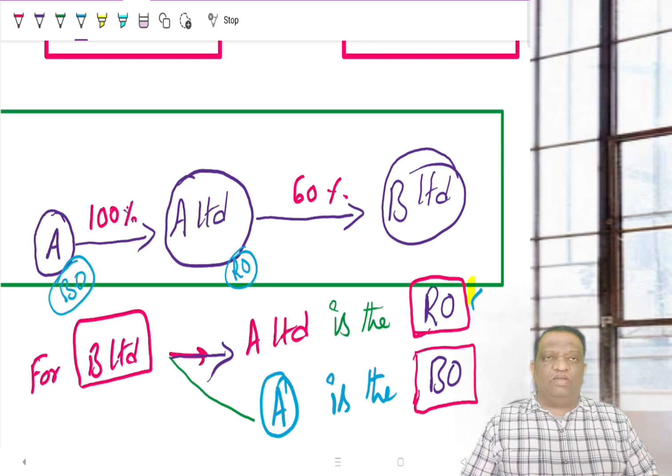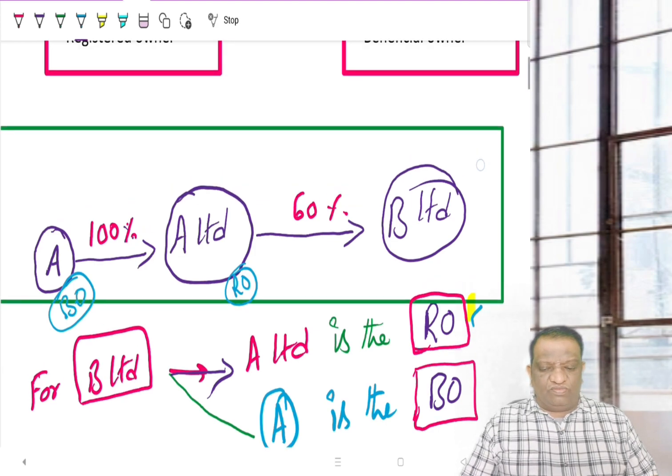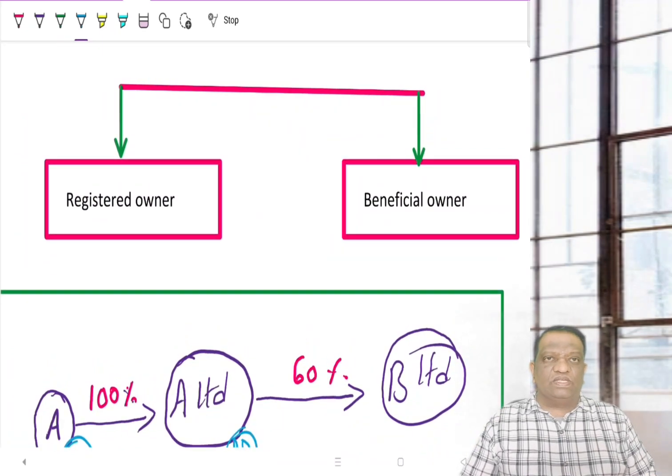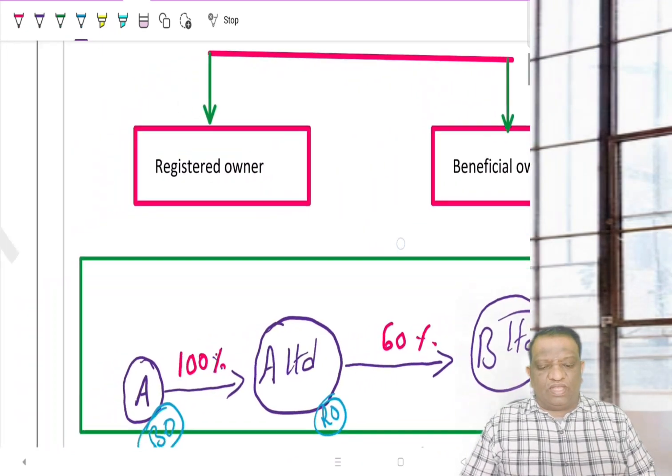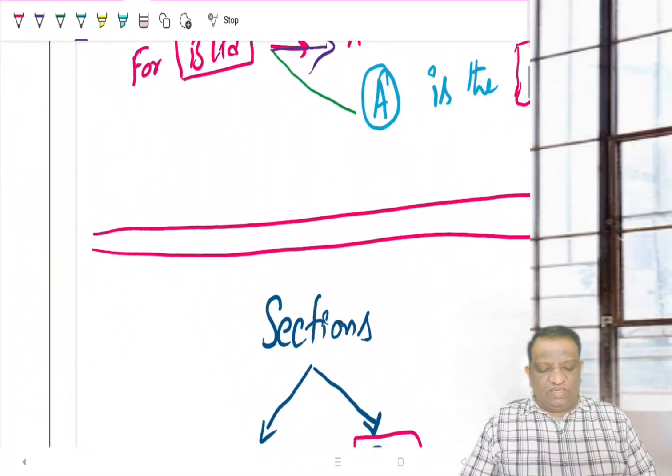The government wants to know when the registered owner is different from the beneficial owner. So once you are clear with this, the difference between registered owner and beneficial owner, then we will get into these sections.